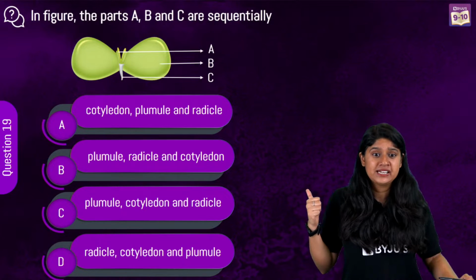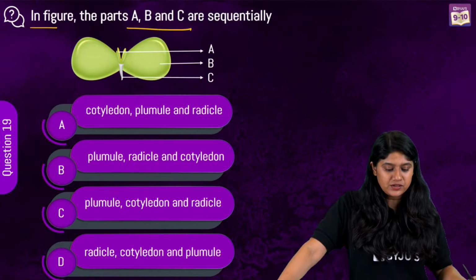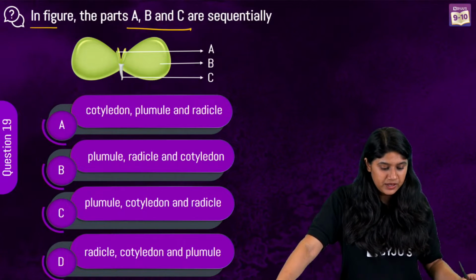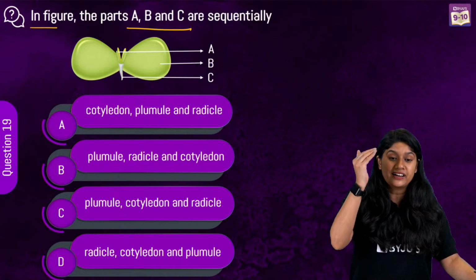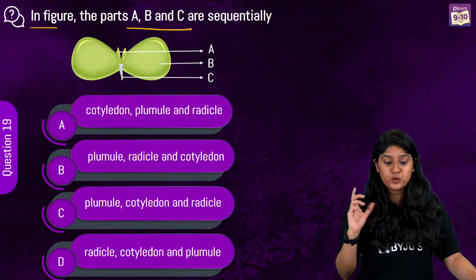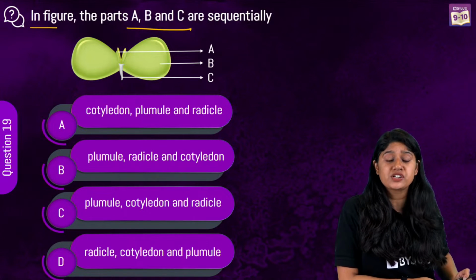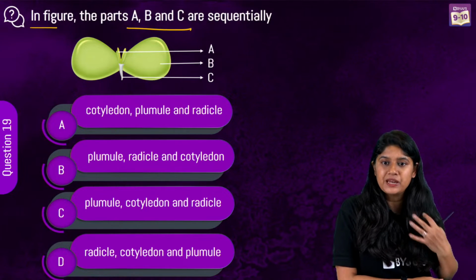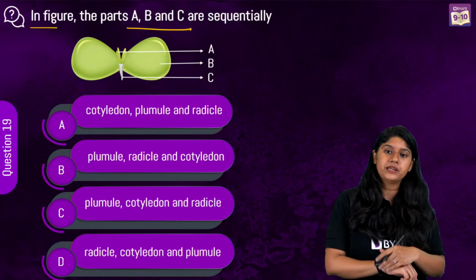In the figure, we have parts A, B, C. In sequence, we have to identify what these are. Among the three options, we have to pick the correct order of A, B, and C. Is it the cotyledons? Is it the plumule? Or is it the radicle? I've just explained what clones are, the identical copies. For example, if I have a clone, it will be the exact same Ankita.